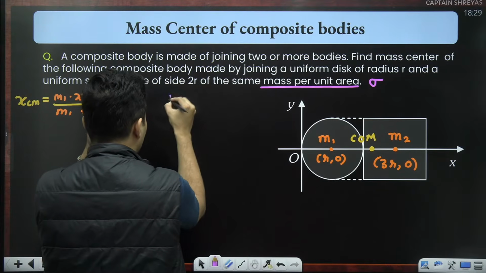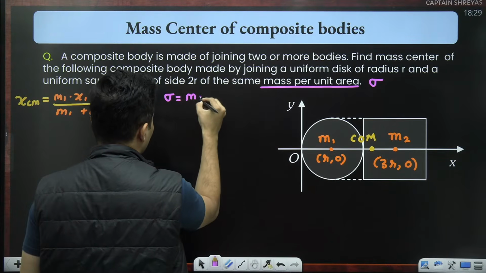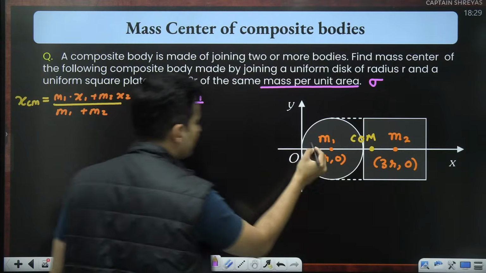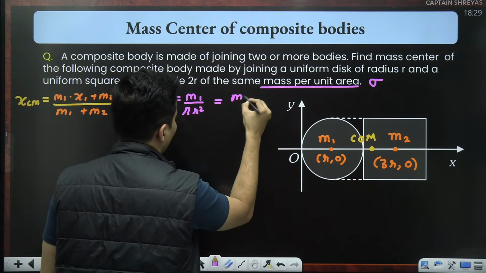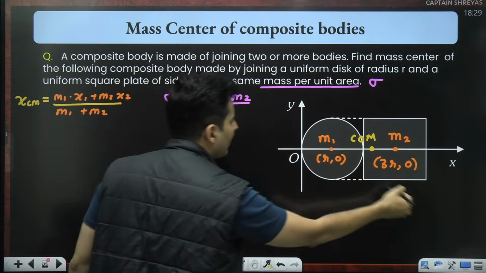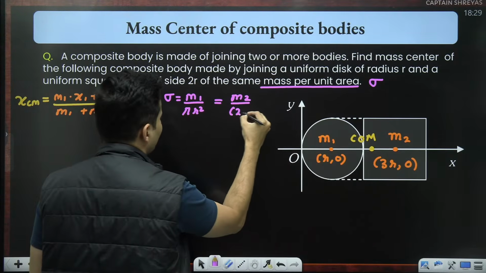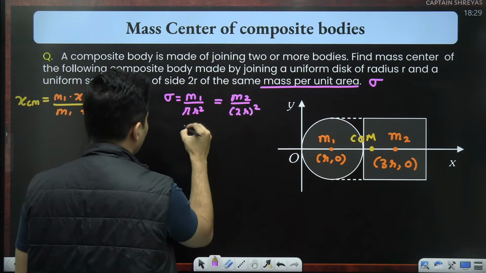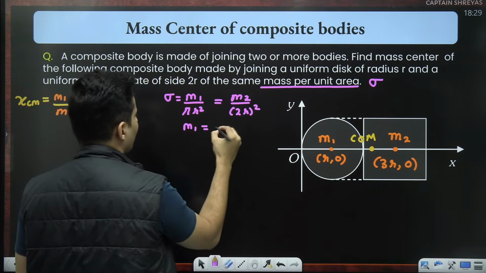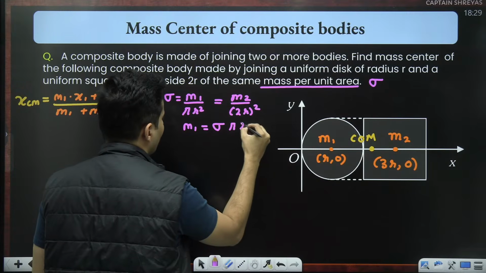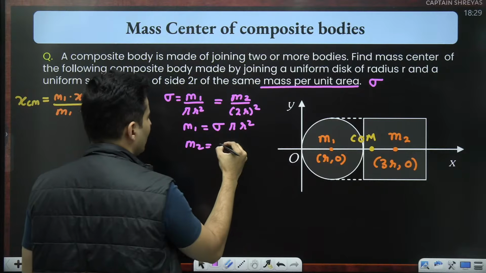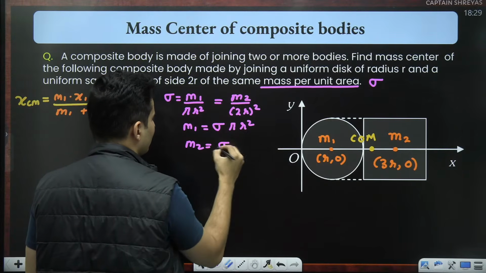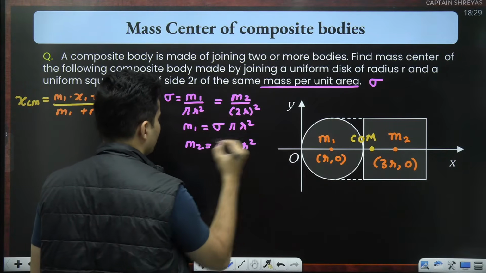So sigma is the mass of the circle upon the area of the circle, which is pi r square. It is also the mass of the square upon the area of the square. Side is basically 2r, so (2r) square. So how much will mass number 1 be? It will be sigma pi r square. How much will mass number 2 be? It will be sigma times 4 r square.